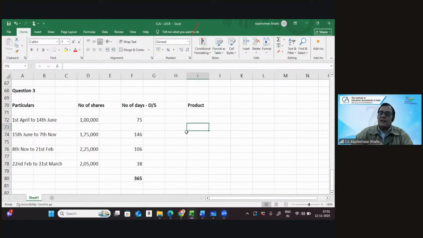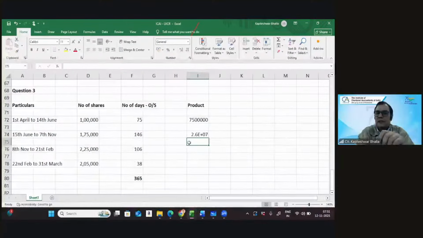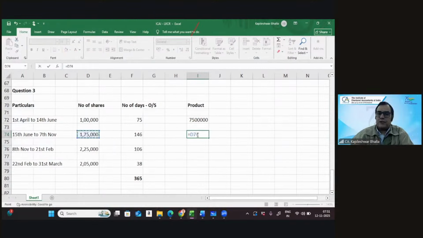Great. Now let's take the product. So we can multiply the number of shares into the number of days. I think that's where Excel does a wonderful job for us. So we multiply this with the number of days.